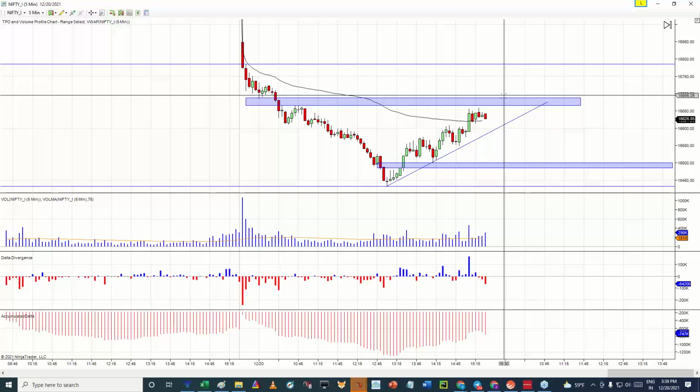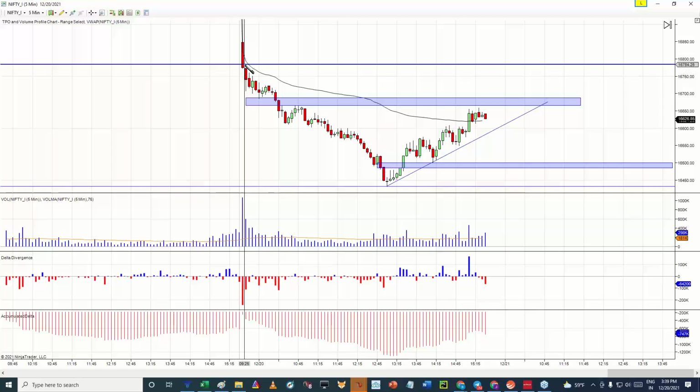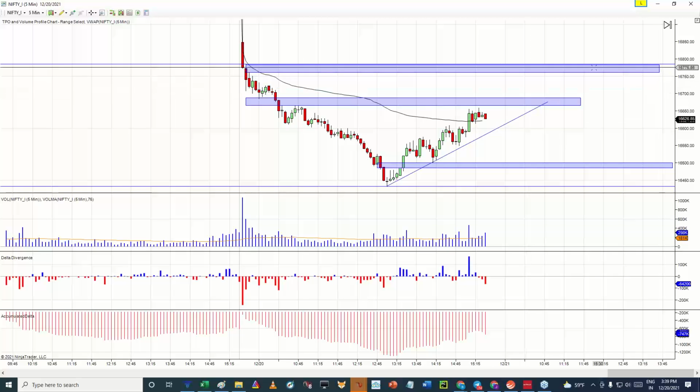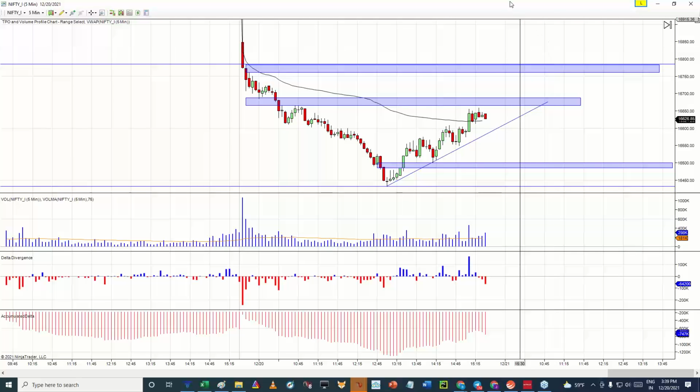Otherwise, if this supply area also gets broken by Nifty, then further higher levels can also be achieved in Nifty, and probably those areas will be roughly around this top price, right? Above this there should be a further higher possibility for bull movement out of Nifty.